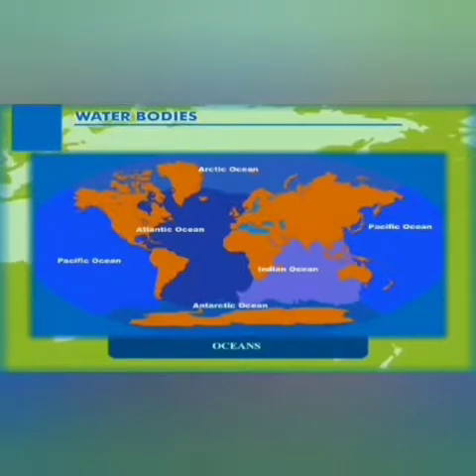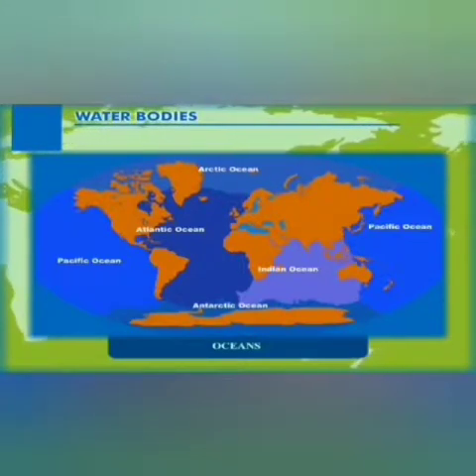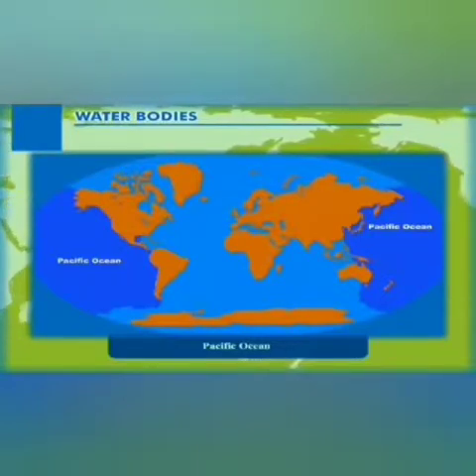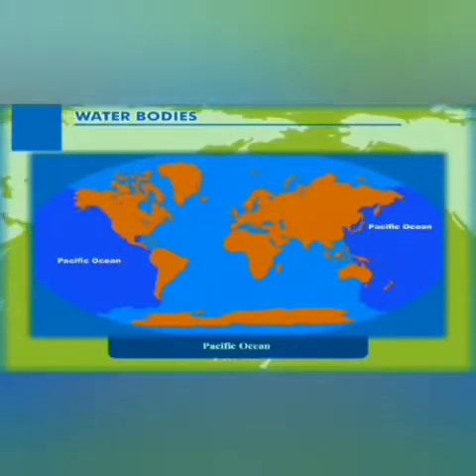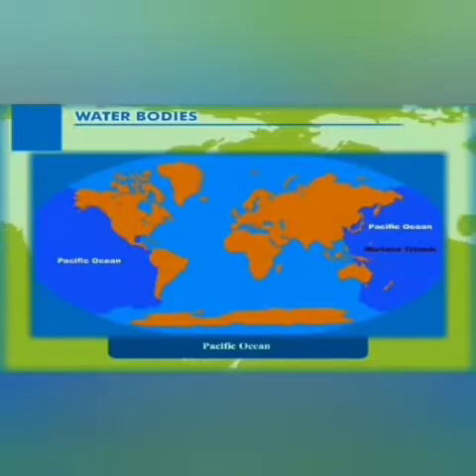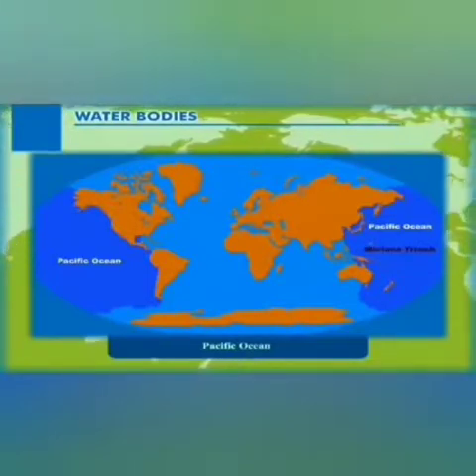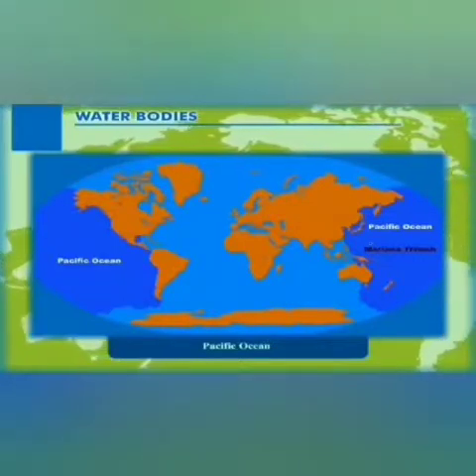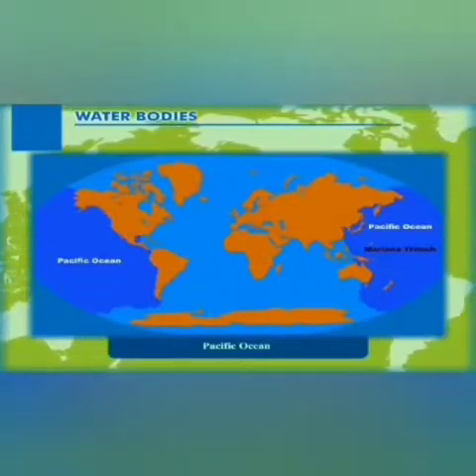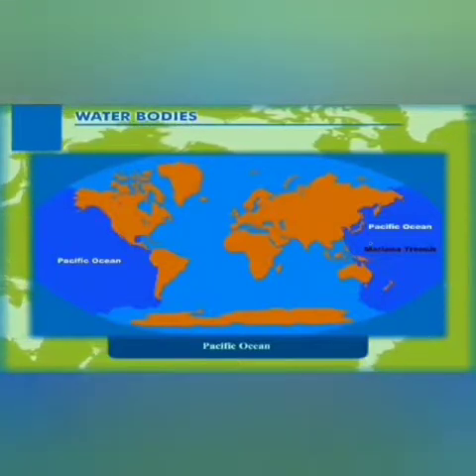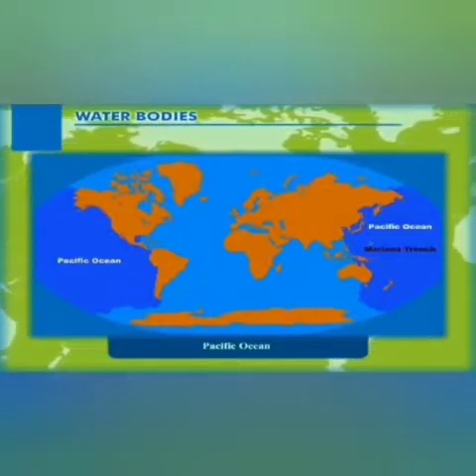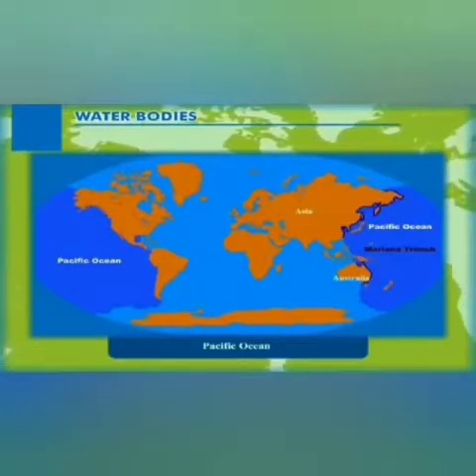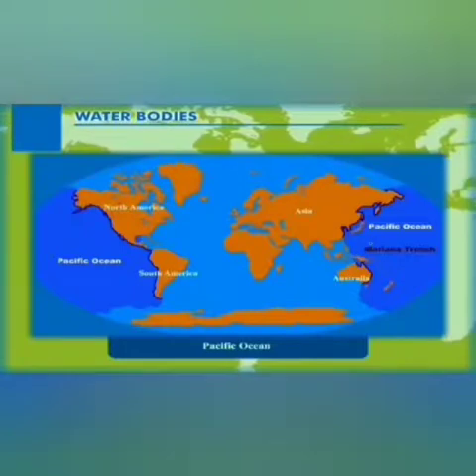Now we are going to see the first ocean and the largest ocean, that is the Pacific Ocean, as it is the largest and the deepest of all 5 oceans, and it covers about 30.5% of the total surface of the earth. It extends from the Arctic Ocean in the north to the Antarctic Ocean in the south. The deepest part of the Pacific Ocean is the Mariana Trench, and it is about 11,000 meters deep. Okay, and the average depth of the Pacific Ocean is about 4,000 meters.